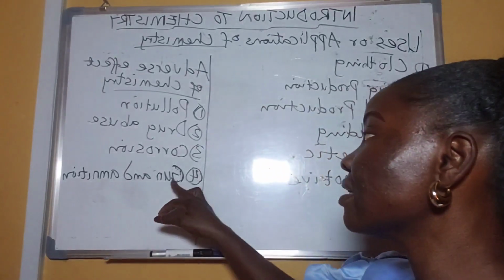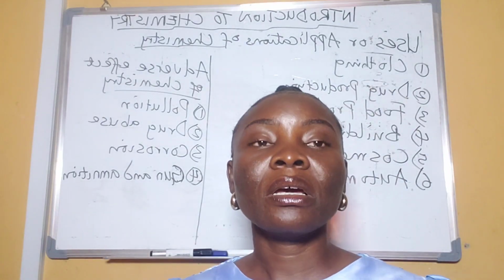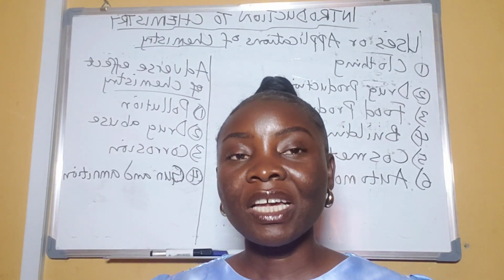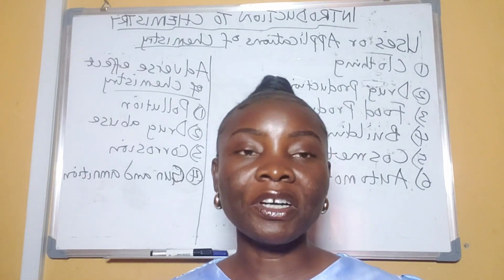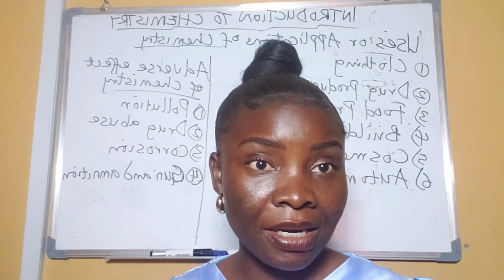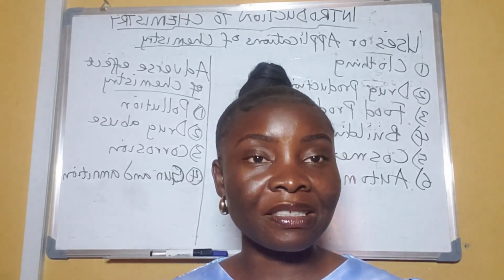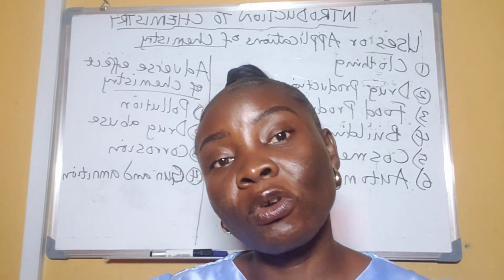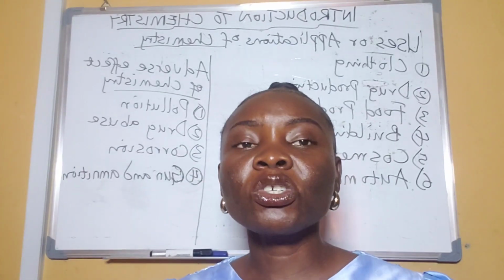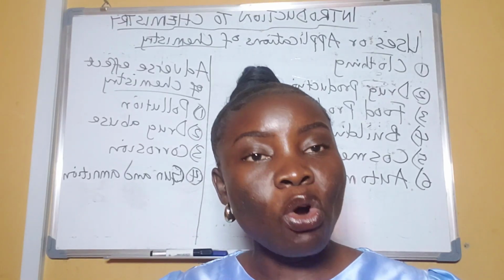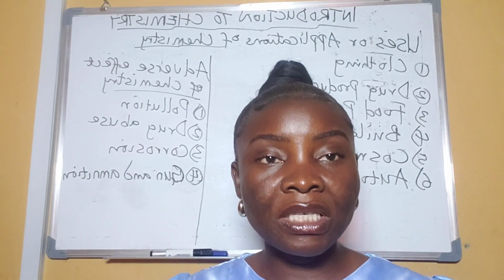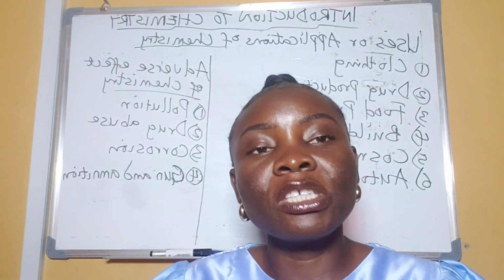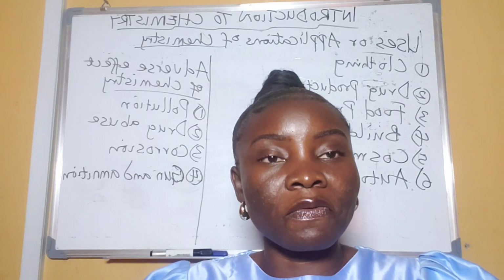All right, then the next one is gun and ammunition. These have been the cause of mass destruction. For example, in Nigeria, a couple of years back, when the issue of Boko Haram was rampant, when you were listening to the news, you would just hear that this particular location had been bombed. So the production of bombs, ammunition, guns and the like has made it so easy for a lot of persons to destroy lives. And if you remember, these are all products of chemistry.